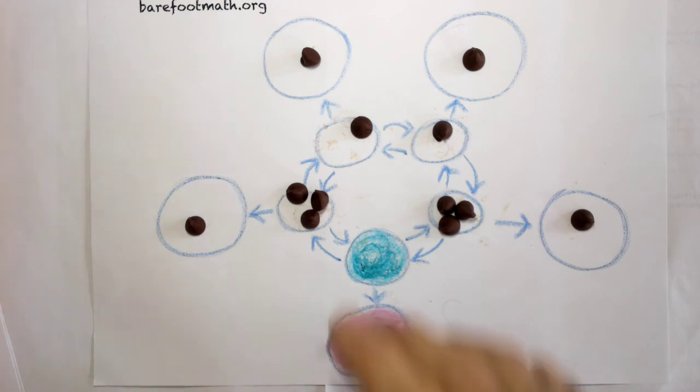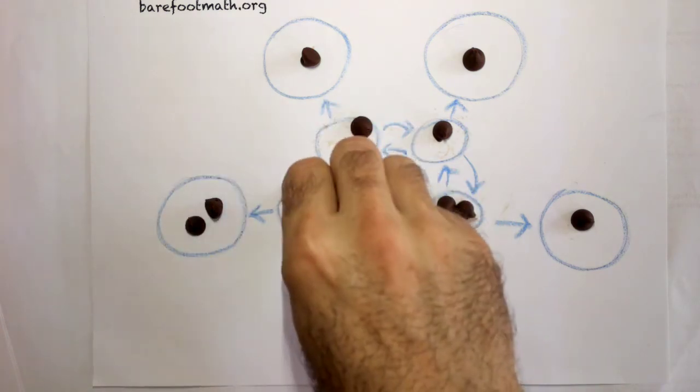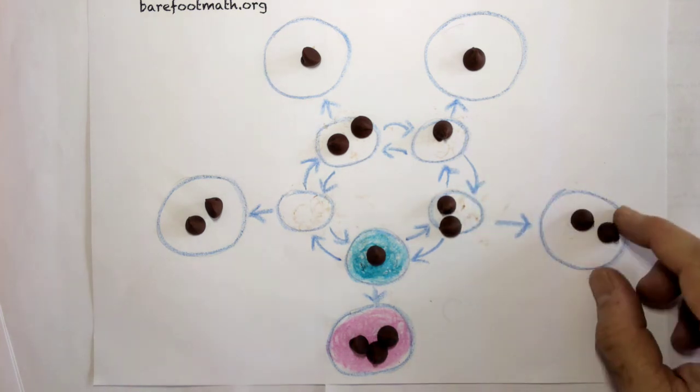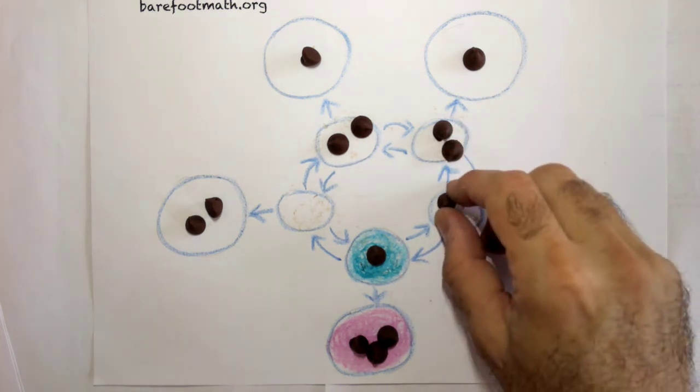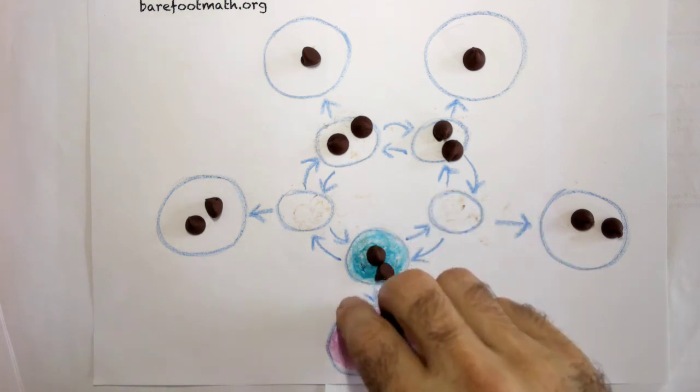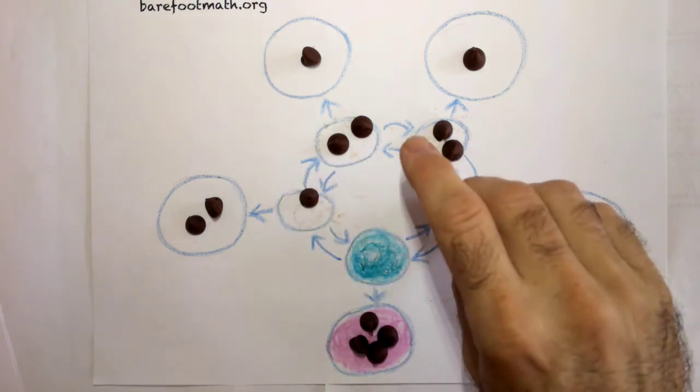Can we do any firing? Yes, we can. One chip goes out and we send one to each of the neighbors. And likewise over here, one chip goes out and one goes to each of the neighbors. And now no more firing can happen at this point. So it's time to add another chip at the green spot. There's three. We send one out and one to each of the neighbors.